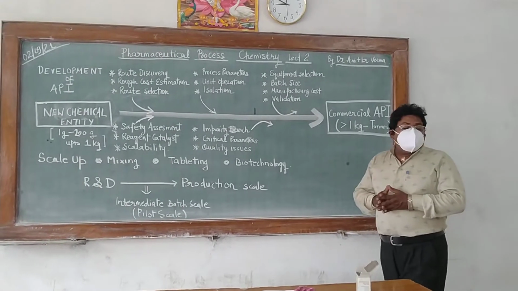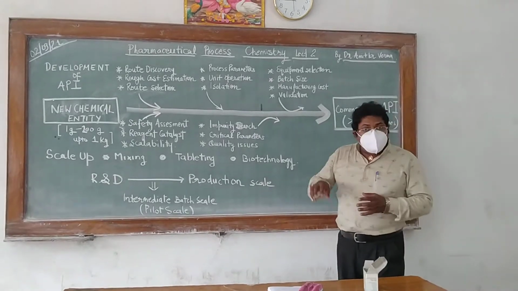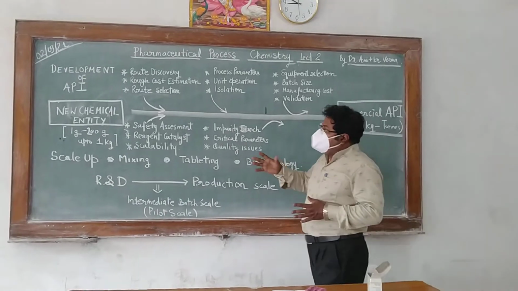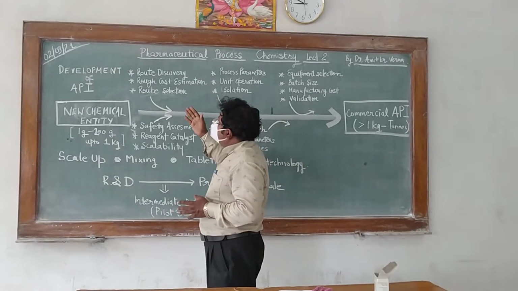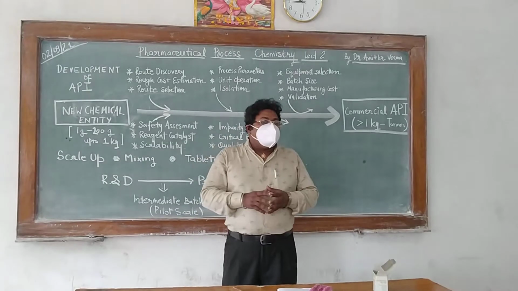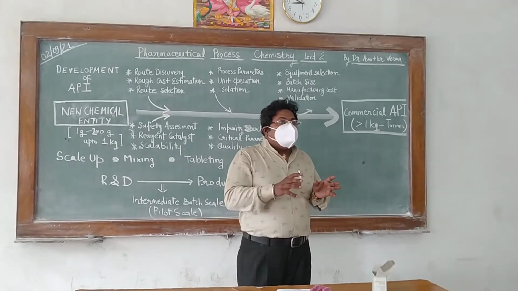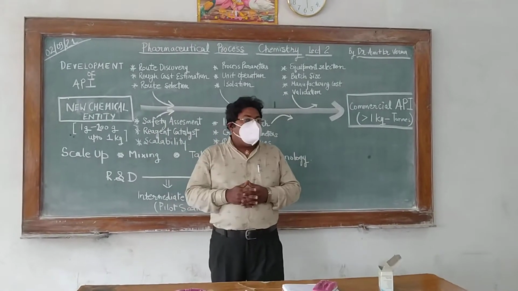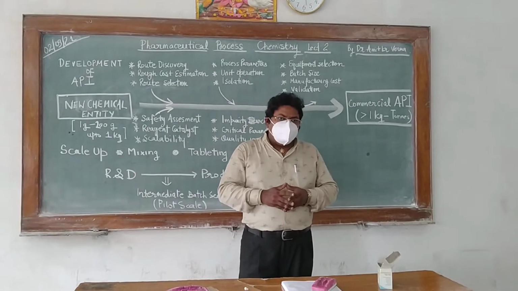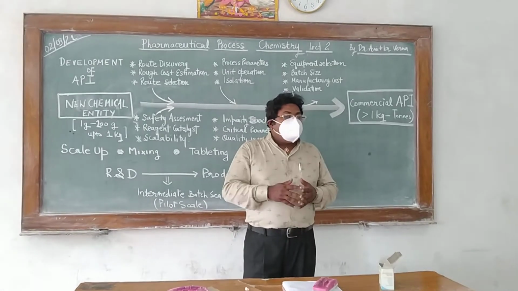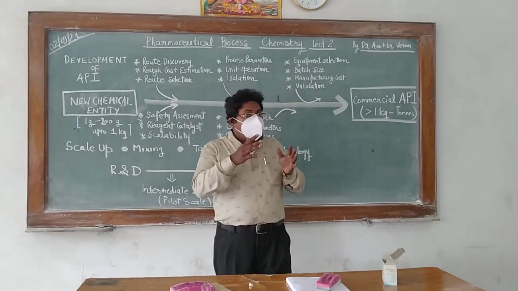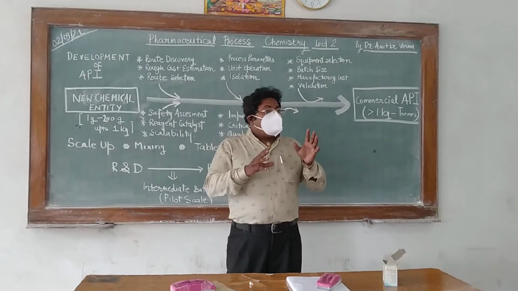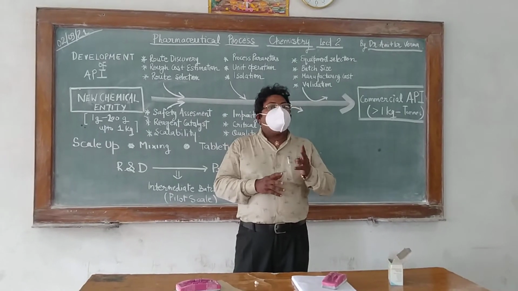So what are those factors which affect the journey from new chemical entity to the commercial API? Let's see that. Coming here, see route discovery. What is the meaning of route? Route means the synthetic route which we have followed while preparing this new chemical entity, and we have taken the example of benzimidazole. Suppose we have prepared the benzimidazole moiety or any new NCE by three routes: first route, second route, third route.